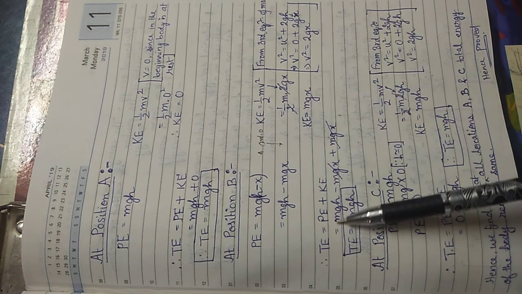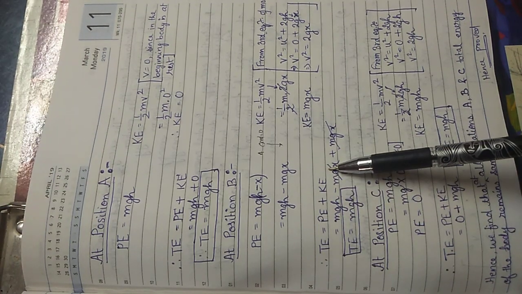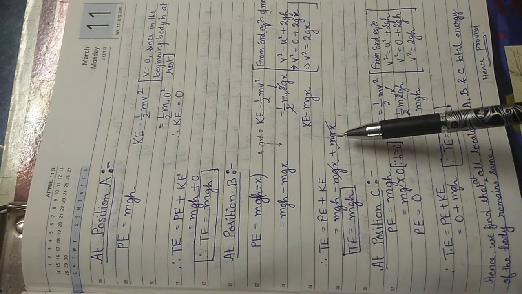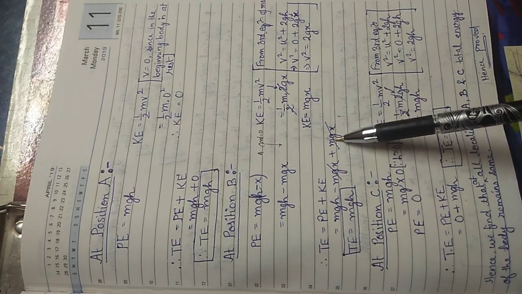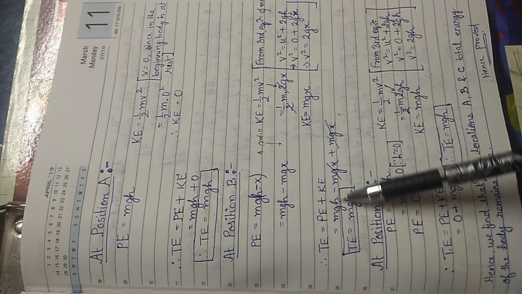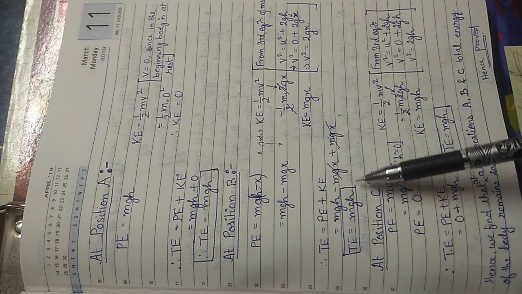So what is total energy? Potential energy plus kinetic energy. Potential energy was mgh minus mgx, and kinetic energy is mgx. So mgx cancels out, plus and minus, and we are left with mgh. So total energy is mgh.